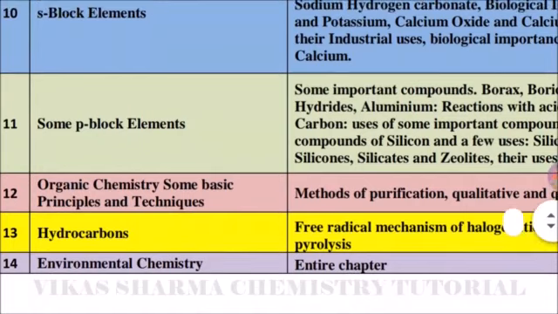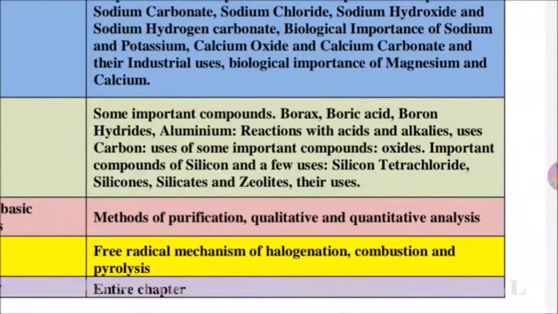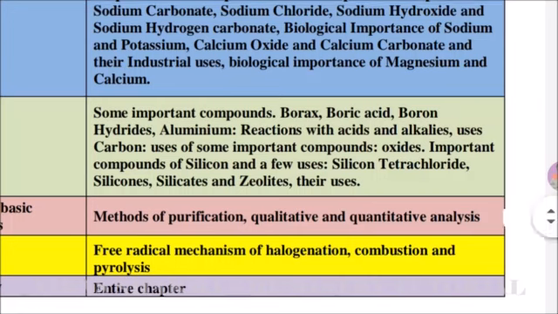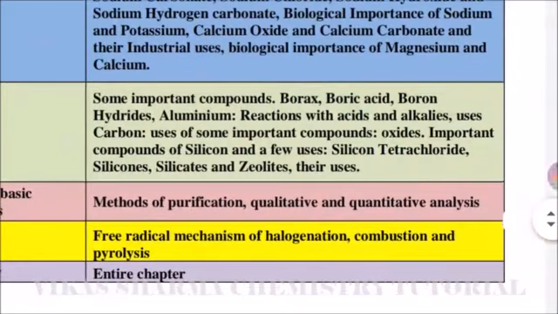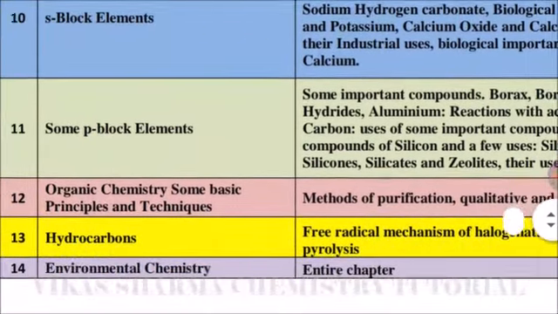Chapter number 11, Some P-block elements. The parts reduced are some important compounds: borax, boric acid and boron hydrides; aluminium, reactions with acids and alkalis, and uses; carbon, uses of some important compounds like oxides; important compounds of silicon and a few uses of silicon tetrachloride, silicones, silicates and zeolites, and their uses. So big parts are reduced in the S-block and P-block elements.